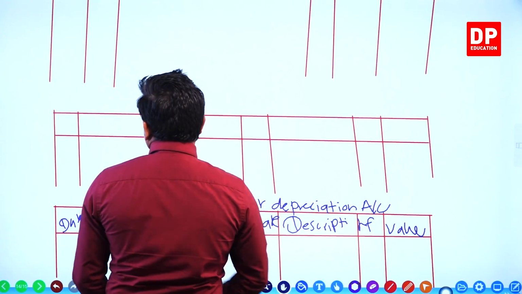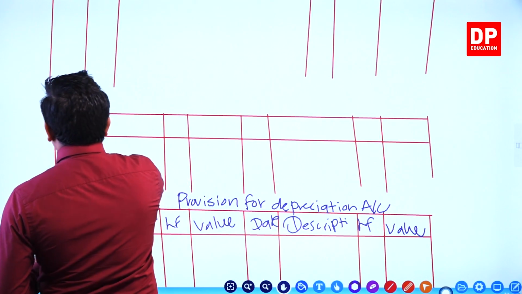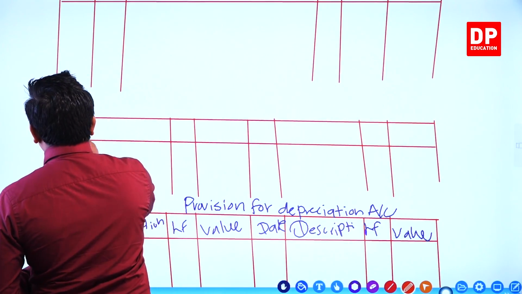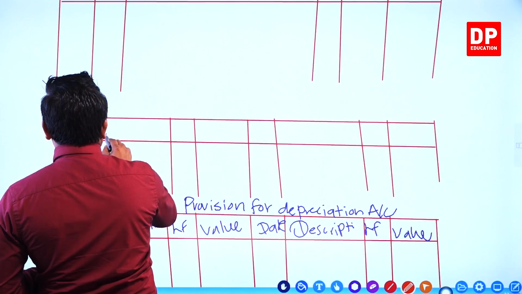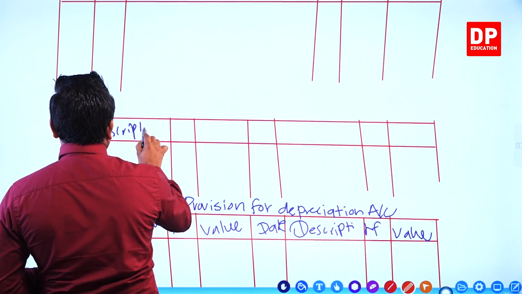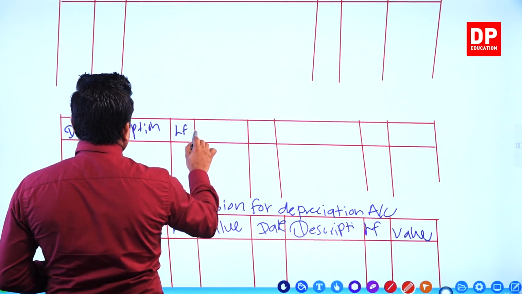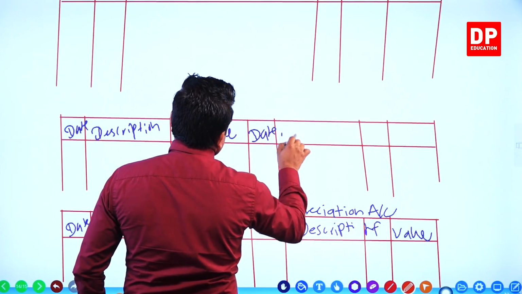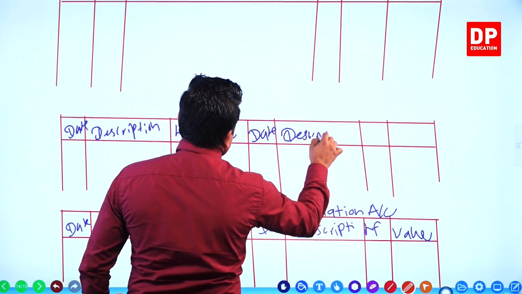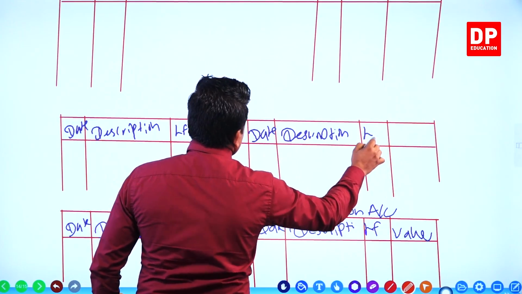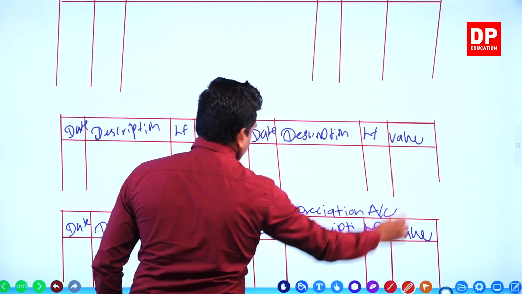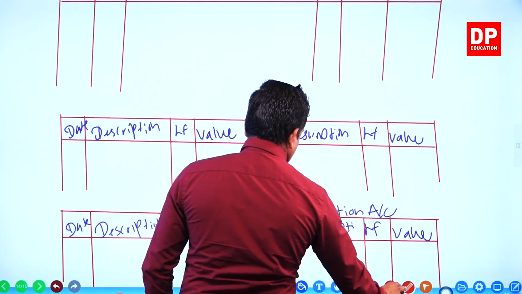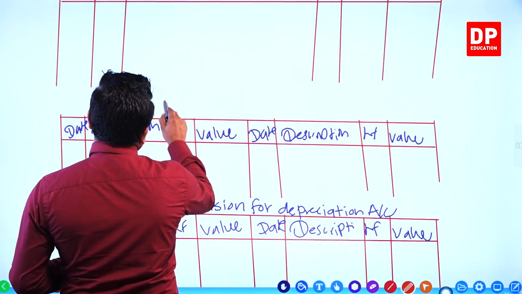Here date, description, ledger folio, value, date, description, ledger folio, value, right? Here you write depreciation account, machinery depreciation.